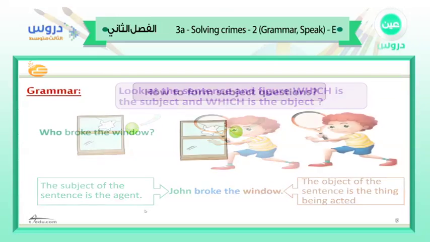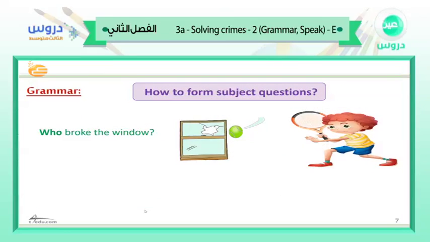Okay. Now, how do we form subject questions? When we ask, who broke the window? The answer will be John broke the window. Because we're asking about the agent, our question form will be who, in case the answer is John, which is the subject.